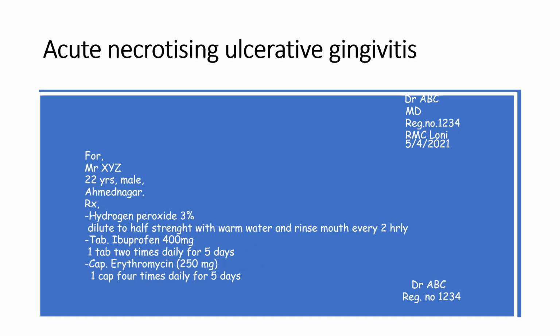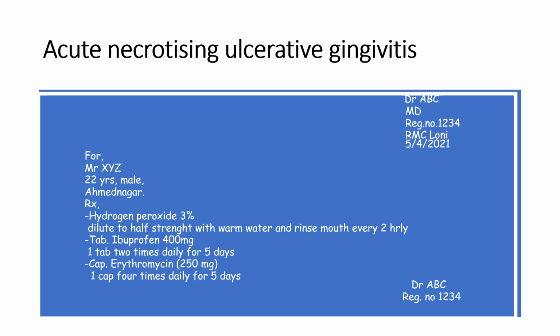Then treatment for acute necrotizing ulcerative gingivitis. It is a type of necrotizing periodontal disease in which there is necrosis of gingival tissue, and it is a painful infection of the gums in which bleeding and foul breath can occur.